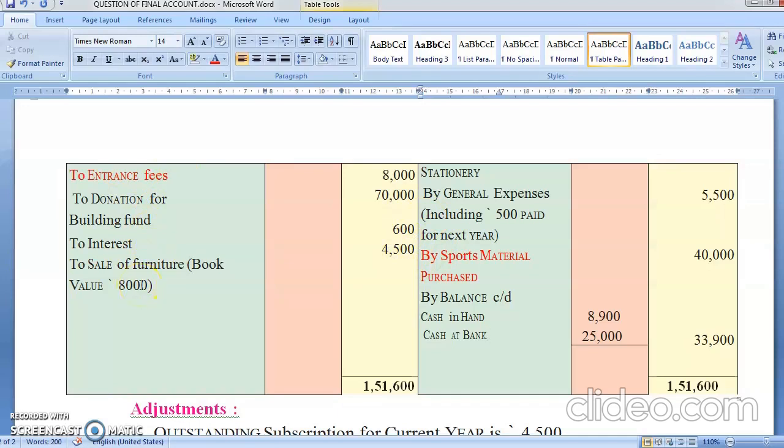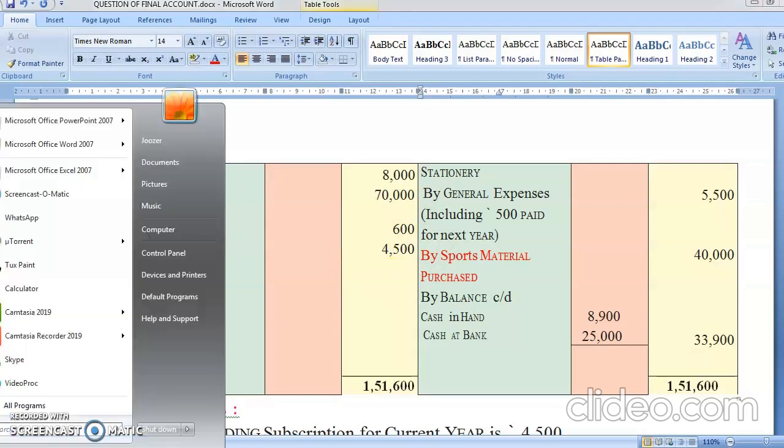Do you remember what we used to do in depreciation in 11th standard mein? What you used to do? From book value, you used to minus the sale price. Whatever, if the book value is more, sale price is less, you are going to suffer a loss. And if book value is less, sale price is more, it's a profit. So here you can see it. 8,000 was the book value, 4,500 the sale price. That means obviously I am suffering a loss.